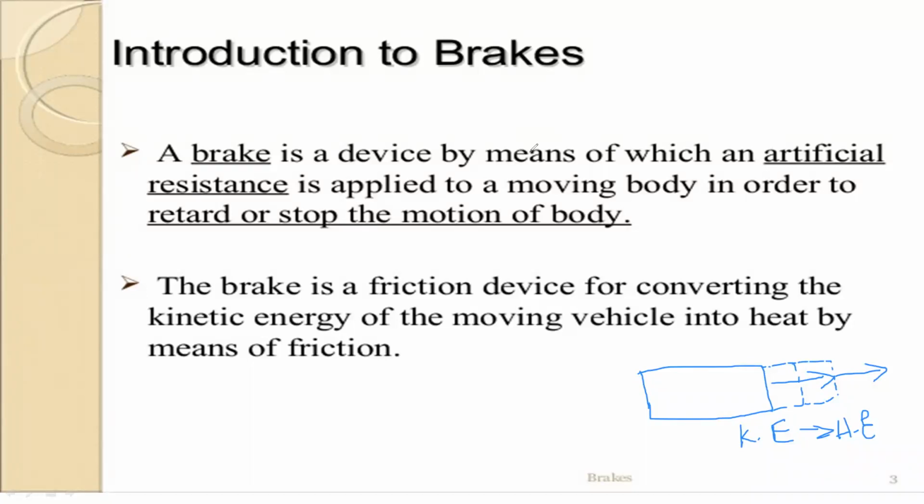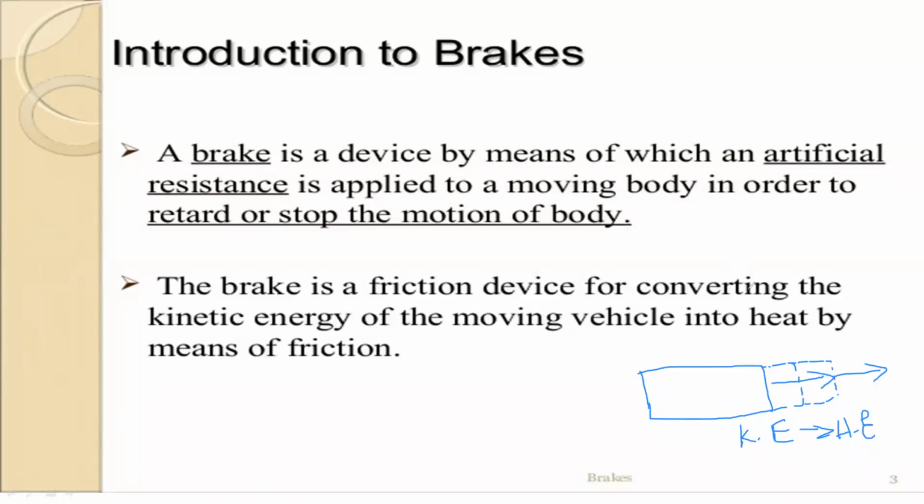Then a frictional force is developed on the wheels and brakes, and in that frictional force the heat is generated. That is the final output: the kinetic energy is changed into heat energy of the vehicle.